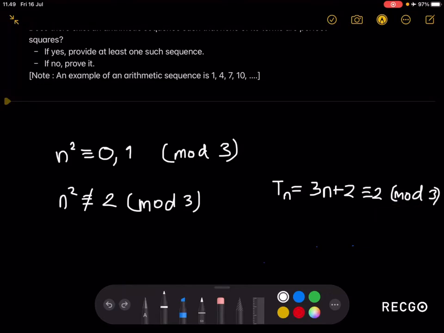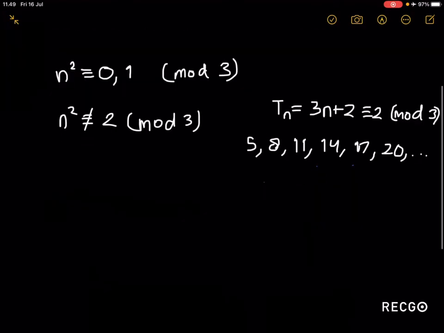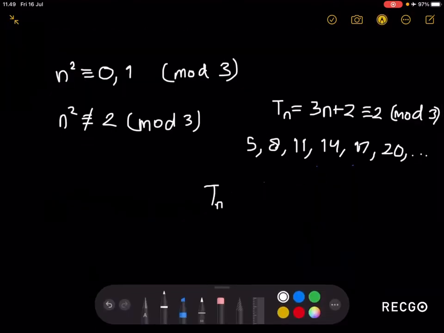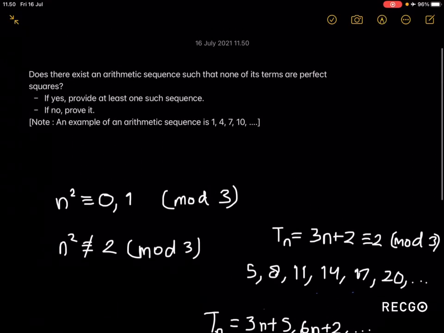Let me write the first few terms of the sequence: 5, 8, 11, 14, 17, 20, and so on. Another sequence is T of n equals 3n plus 5, or let's say 6n plus 2. That also works. There are infinitely many sequences that satisfy this, as long as each of these terms, when divided by 3, leaves a remainder of 2. So the answer to this question is yes, which ends this video.